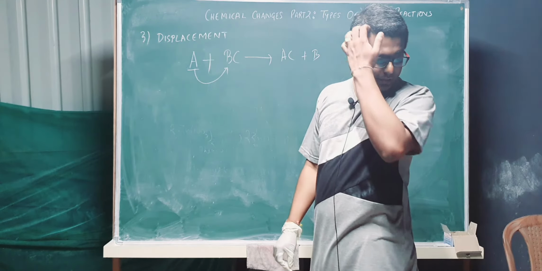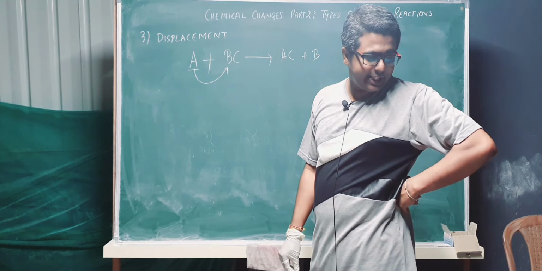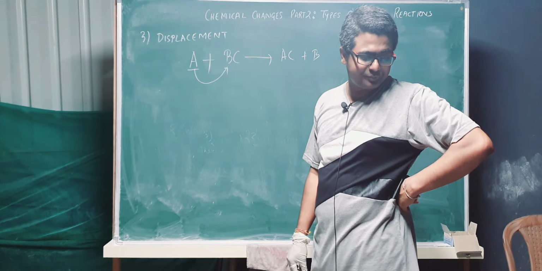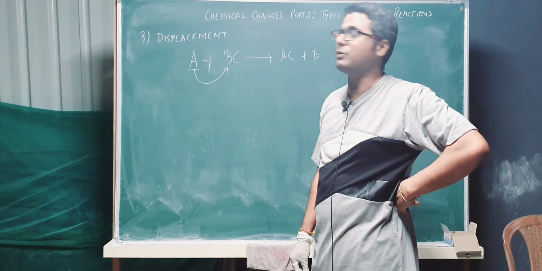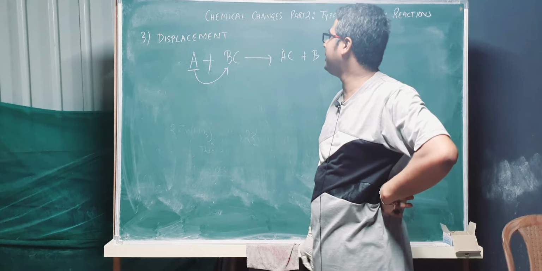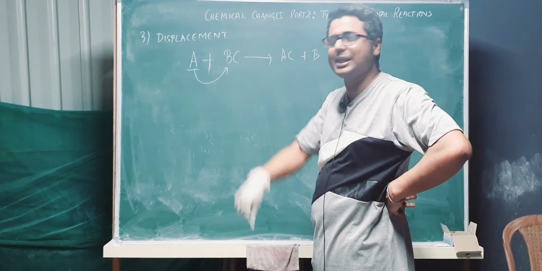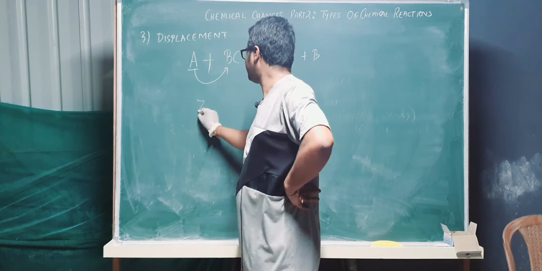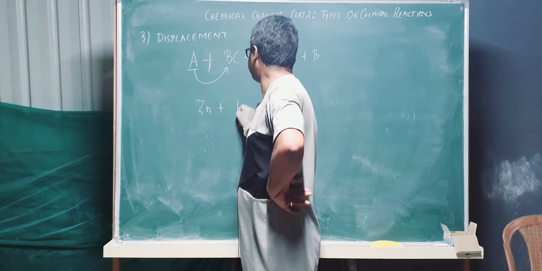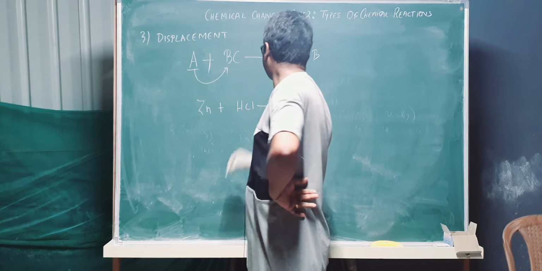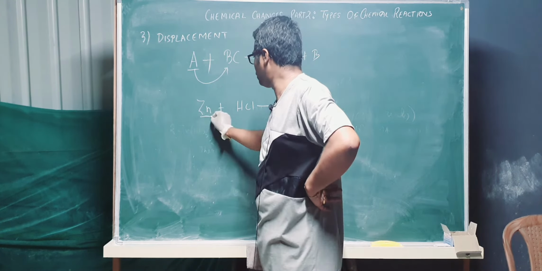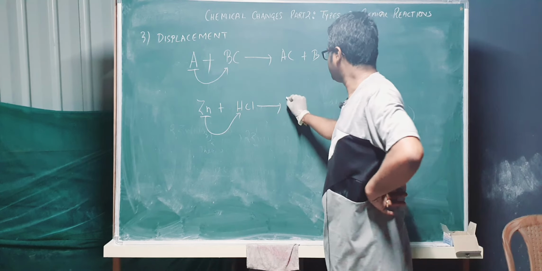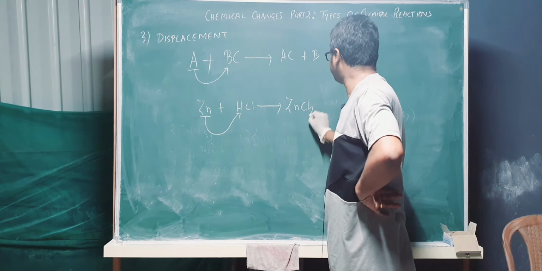So you can write the definition: an element or radical replaces another element in a compound, that is displacement. I will give you an example. Zinc plus HCl, what does it do? Zinc goes like this, displaces the hydrogen, it forms zinc chloride.